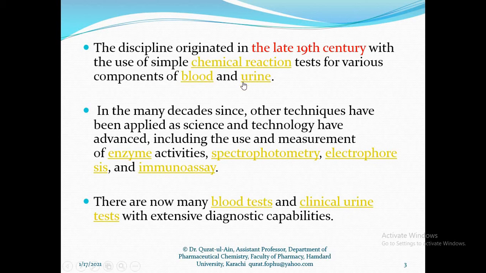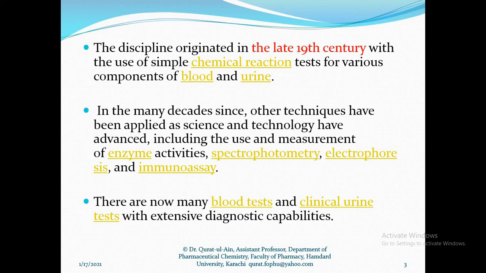But after this field of science advanced and different equipment was invented, in these days we perform these biochemical tests, or clinical chemistry tests, using spectrophotometric equipment, electrophoresis equipment, immunoassay and enzyme activity tests. So in the current era, we analyze different body fluids of the human body using advanced equipment, and by using this equipment we diagnose disease.